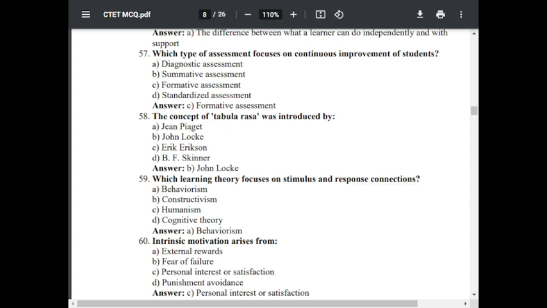Question number 60. Intrinsic motivation arises from. Option A, external rewards. Option B, fear of failure. Option C, personal interest or satisfaction. Option D, punishment and avoidance. The correct answer is C, personal interest or satisfaction. Intrinsic motivation arises from personal interest or satisfaction.